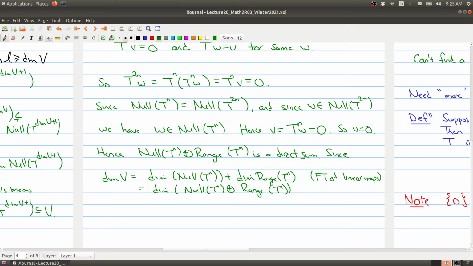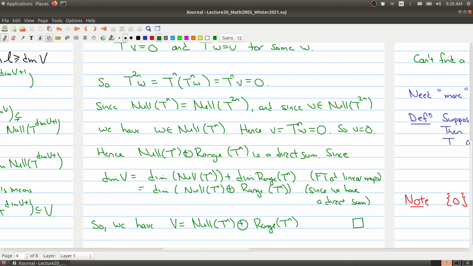So V and this space right here have the same dimension. Since we have a direct sum, just by a dimension argument, these vector spaces have the same dimension, so they actually have to be the same space. So we have that V is equal to the null space of T^n direct sum range T^n, which is what we wanted to prove.